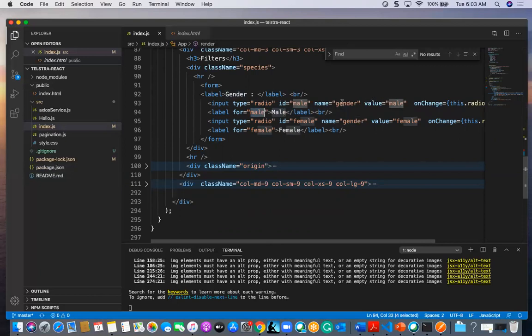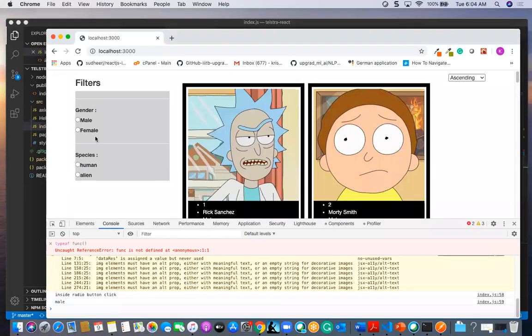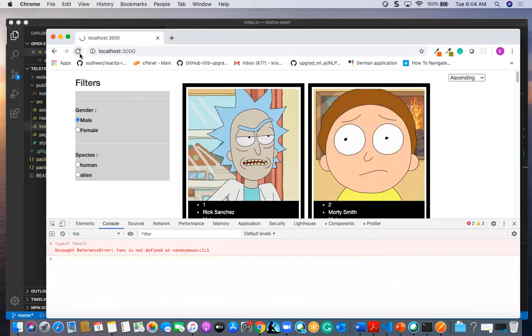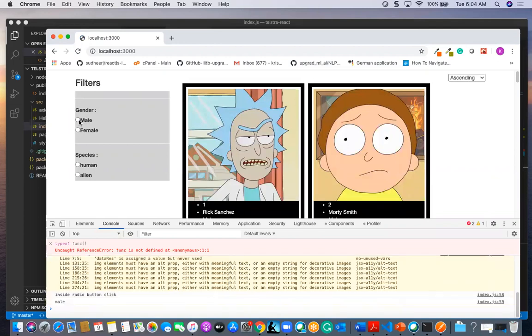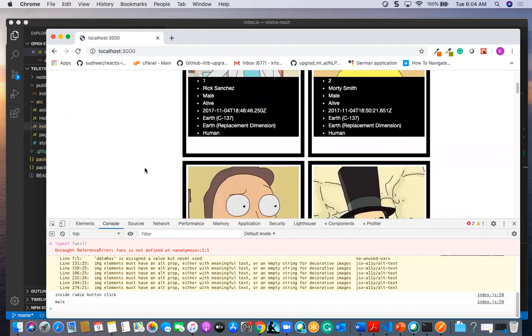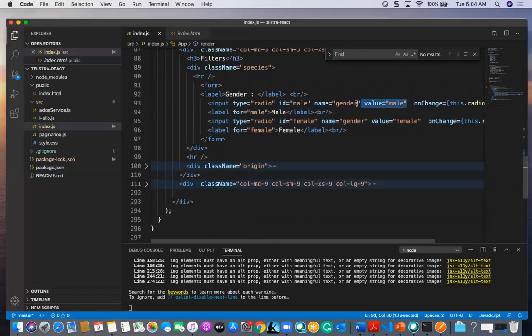These two relationships associate the label and the radio button. So if I click on this male also, you can find it is clicked. That association happens with this value and for.